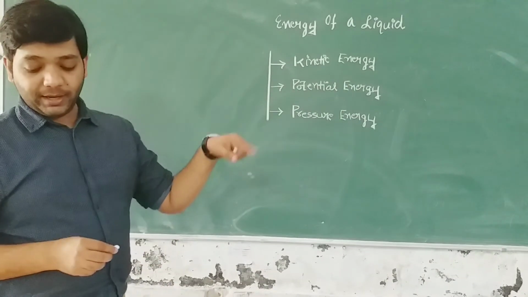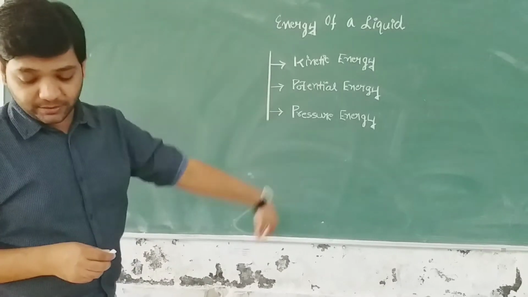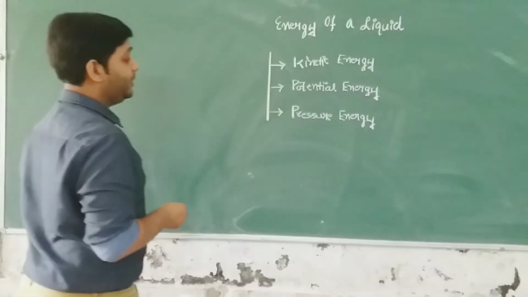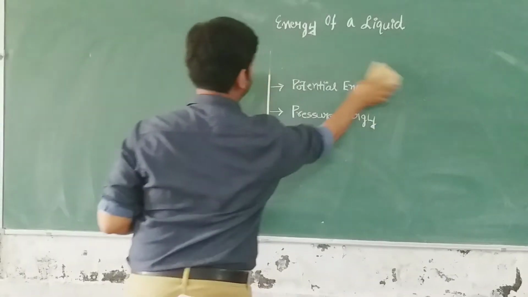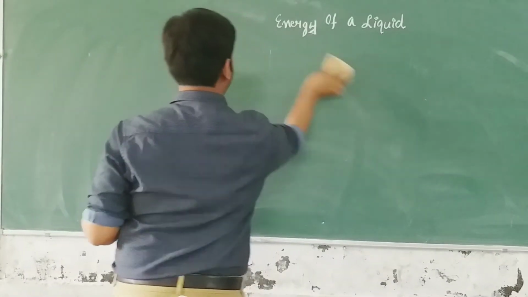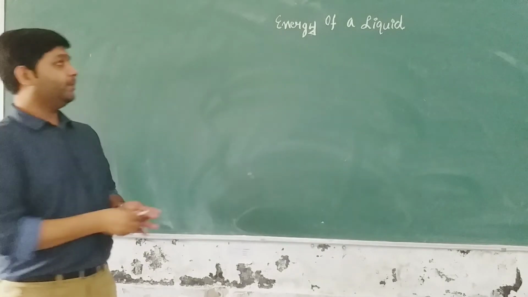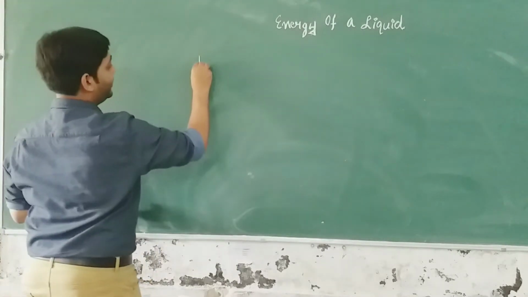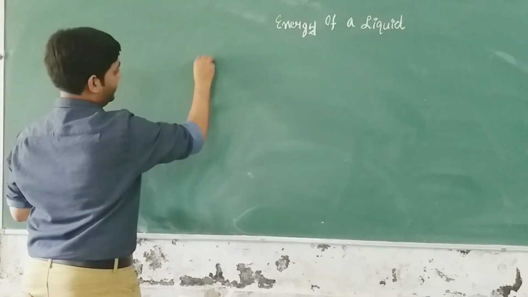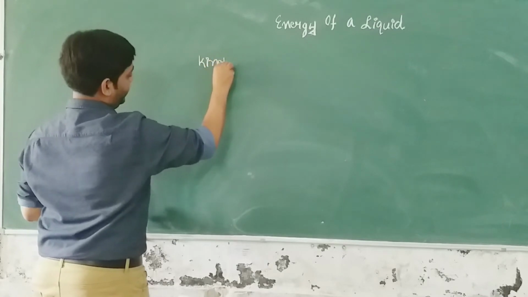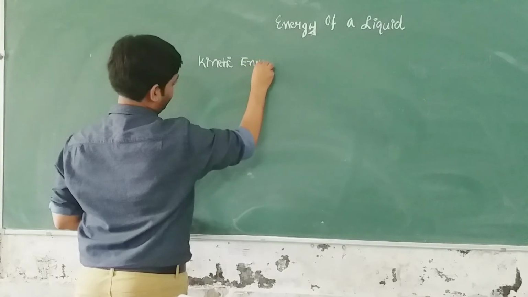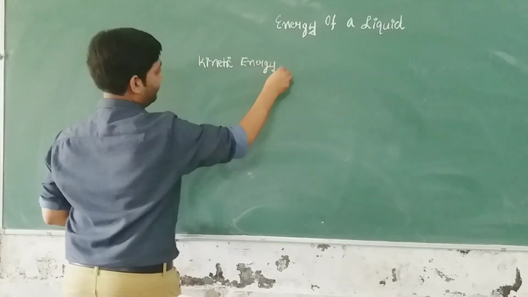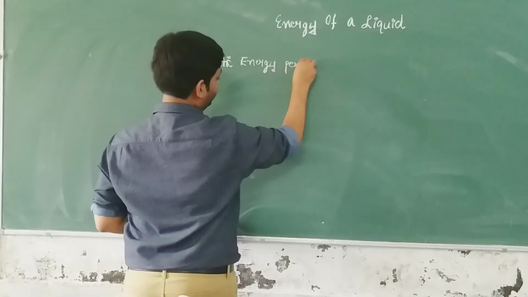So now under the heading kinetic energy, write kinetic energy per unit volume.